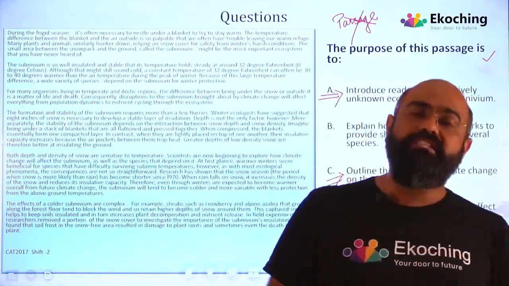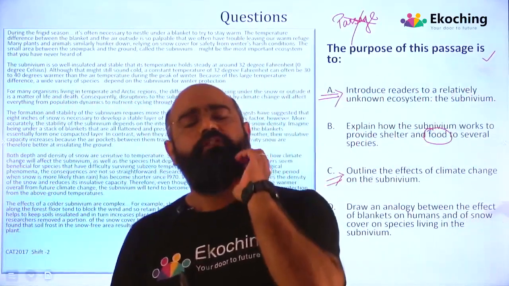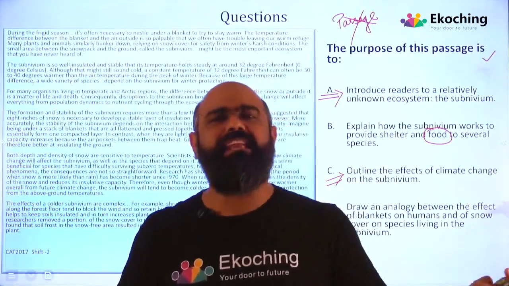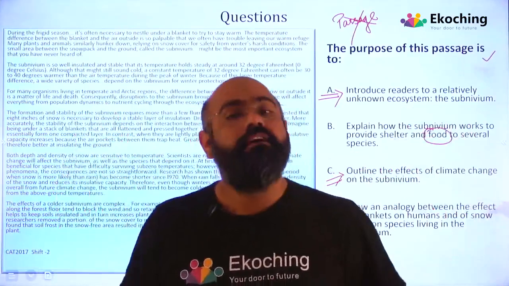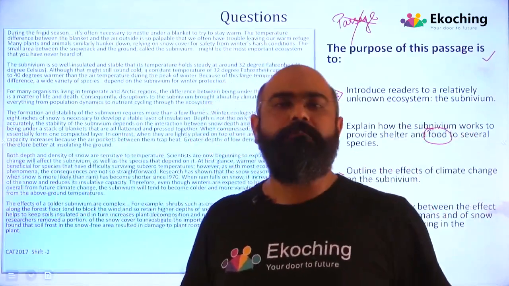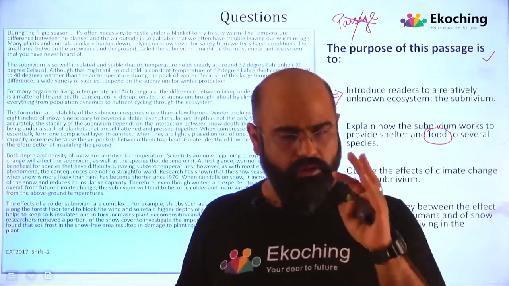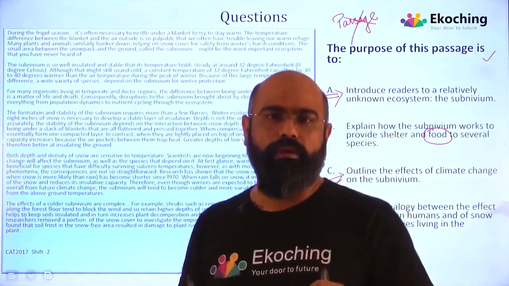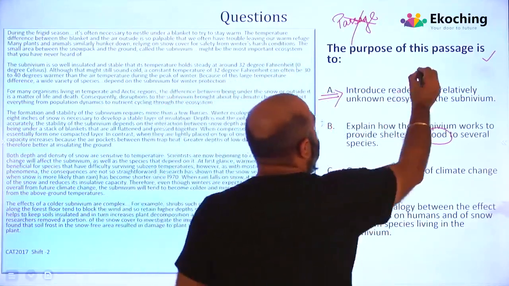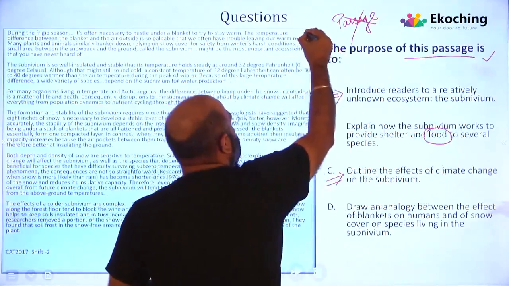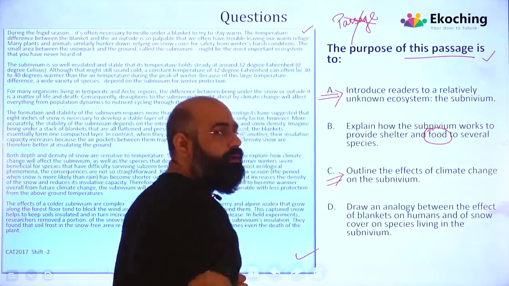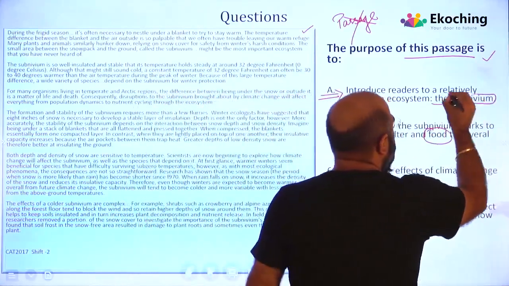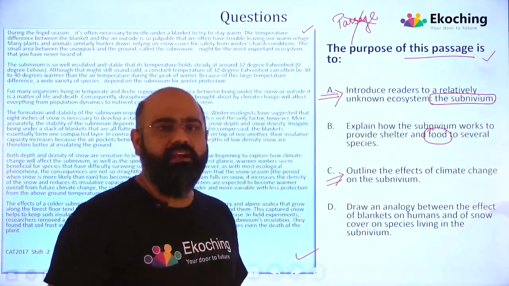अब एक problem हम जिससे ग्रसित हैं कि जैसे हमने, if you see any option, we kind of start jumping around happily. Yeah, I got the answer. Every line from the passage is not the answer. Hang on, and that's why I always say, see what you are solving. Now the question was the purpose of this passage, which means the purpose of this passage right from here to here. If I go to option number 1, we are talking about introducing readers to the subnivium.